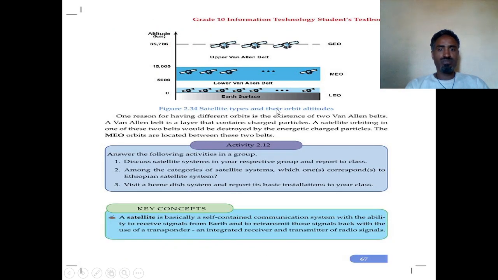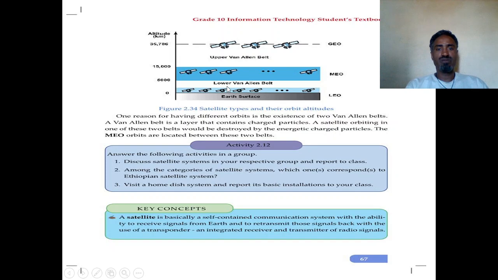Here are satellite types and their orbit altitudes. When the satellite is placed in an orbit of about 2,000 kilometers above the Earth, we say it is low Earth orbit. When it is placed between 5,000 and 50,000 kilometers, we say it is medium Earth orbit. And when we place the satellite at 35,786 kilometers on the orbit, we say it is geostationary orbit.